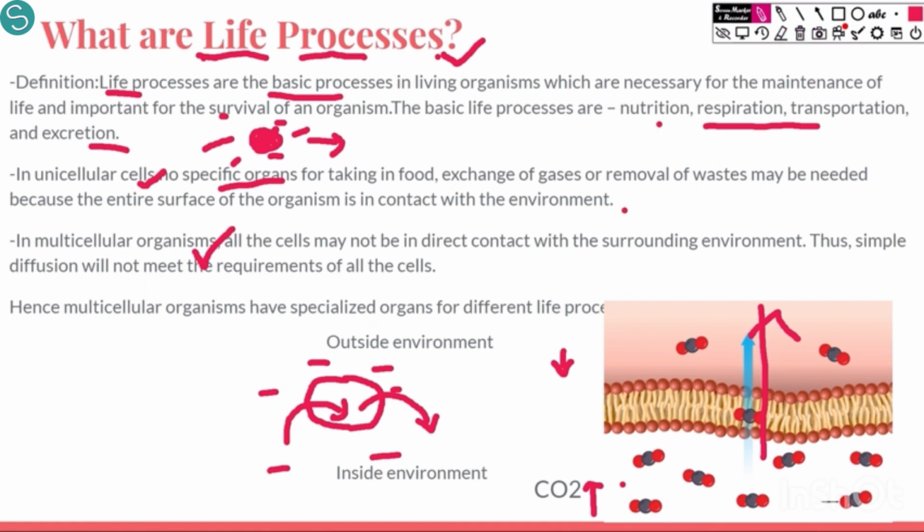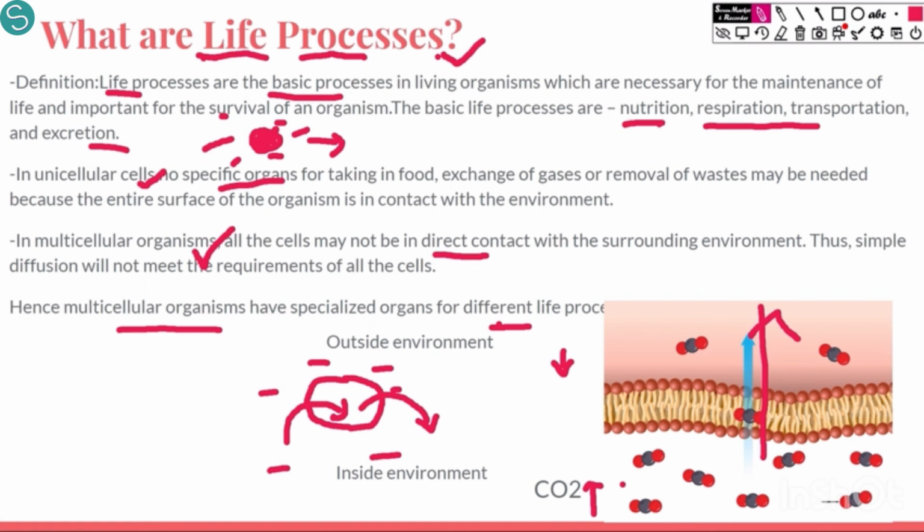For multicellular organisms, what happens? They have specialized organs for different life processes. For example, in humans, for respiration we have lungs, nostrils, the nasal passage. For nutrition we have a complete alimentary canal. For all the processes we have different organ systems, different tissue systems, different types of cells, a complex structure. This is what happens in multicellular organisms, because they are not in direct contact.